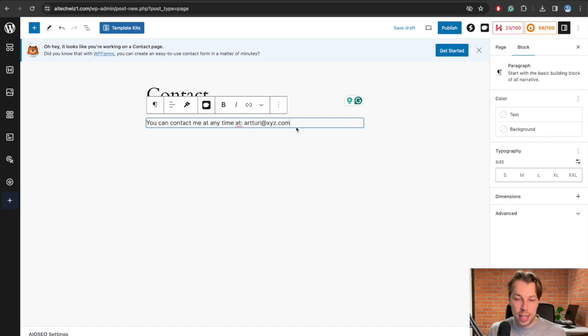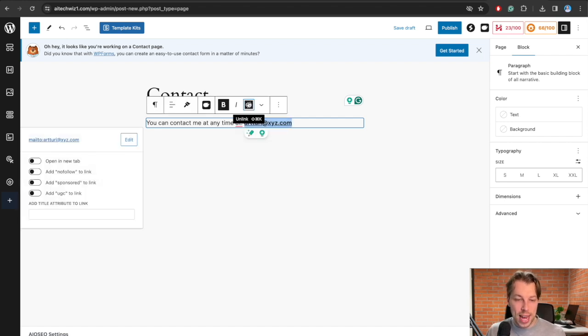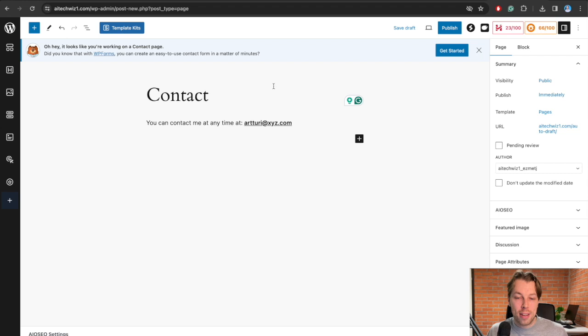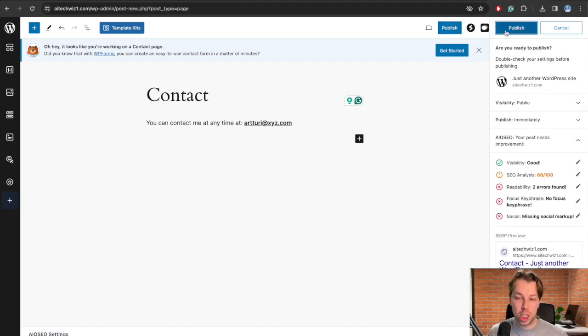Something like this, and you can even bold it if you want to make it more convenient, and you can even add it as a link by clicking this button. So if somebody clicks on this, they can directly send you an email, so they don't have to copy paste it from here. But nonetheless, this is the contact page. It doesn't have to be anything more technical than this, and just hit publish again.